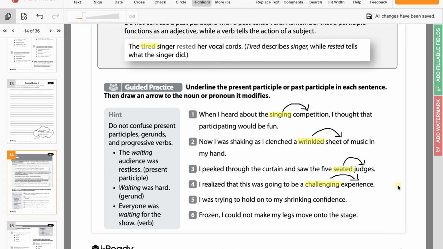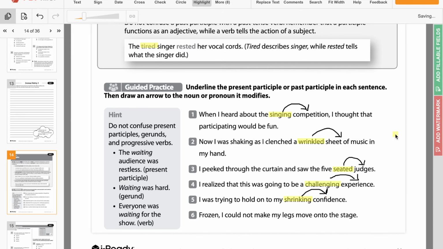Now we have shrinking. So does it say I was shrinking? No. So that wouldn't make it a verb. What was shrinking? Their confidence. So what type of confidence was it? Shrinking confidence, which means that shrinking is modifying confidence. So that is what it is describing there.